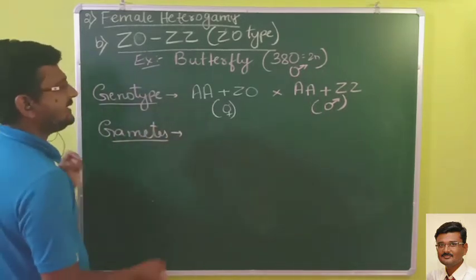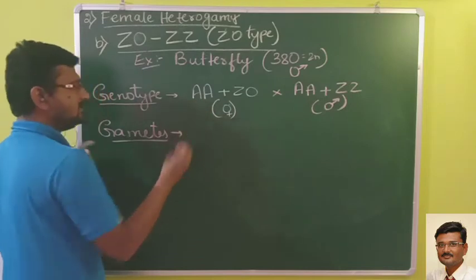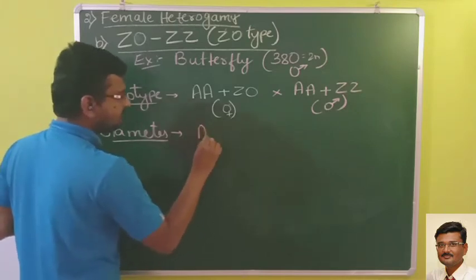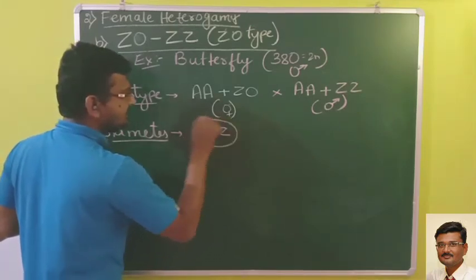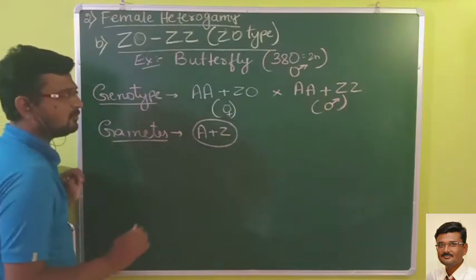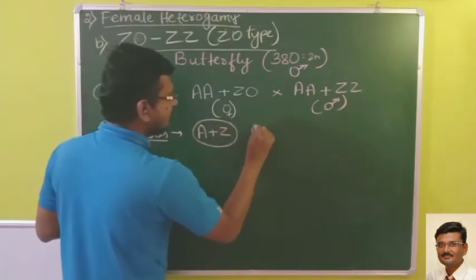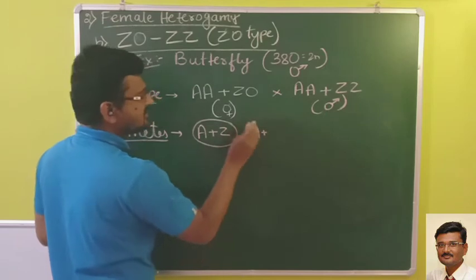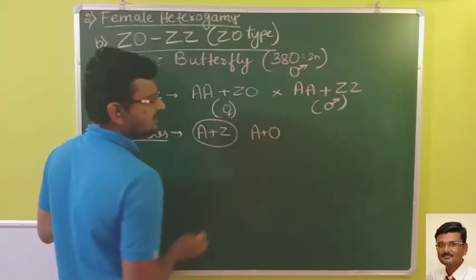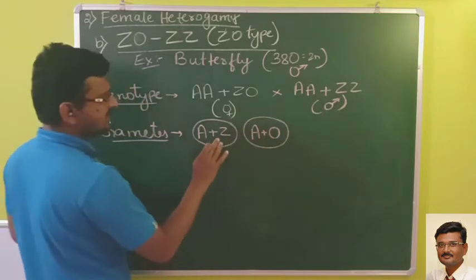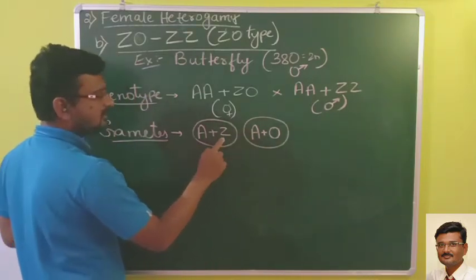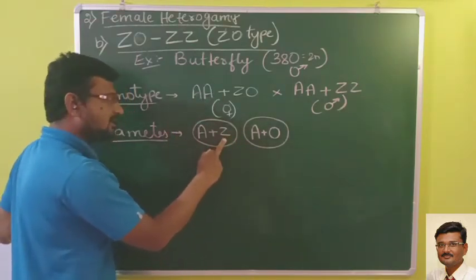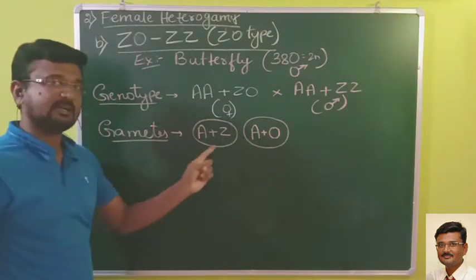So writing the gametes is easy. There are two autosomes, so in the diploid, when it undergoes meiosis, you will get 1 A plus Z. This type can be written, it is easy to write. So this is one ovum produced. In the other, only A will be there, because it does not carry any sex chromosome. So instead we write O. Means here also you can see that 2 ova are produced, but both the ova are different, and 50% of the ova produced by these females contain a sex chromosome and 50% will not contain an X chromosome.